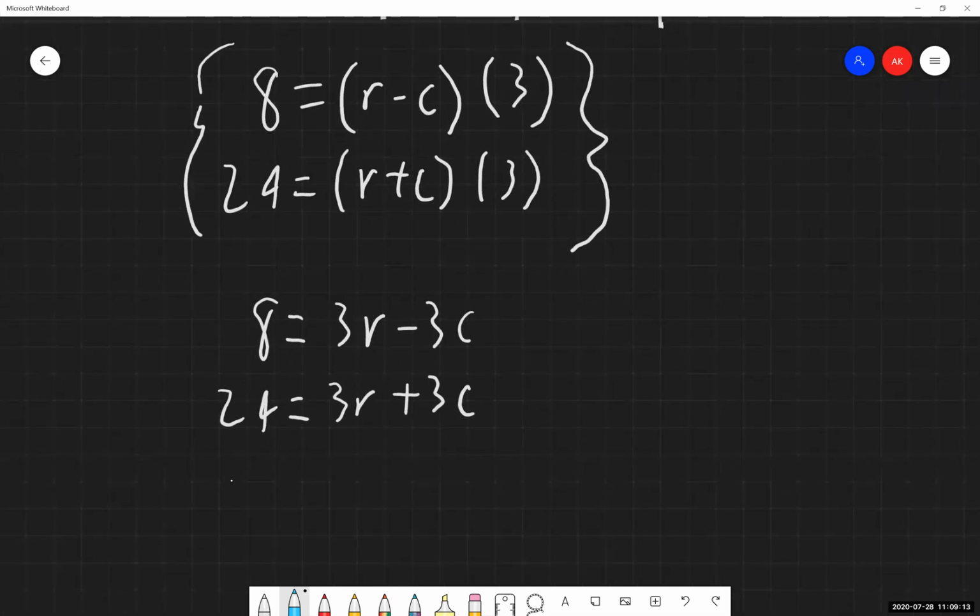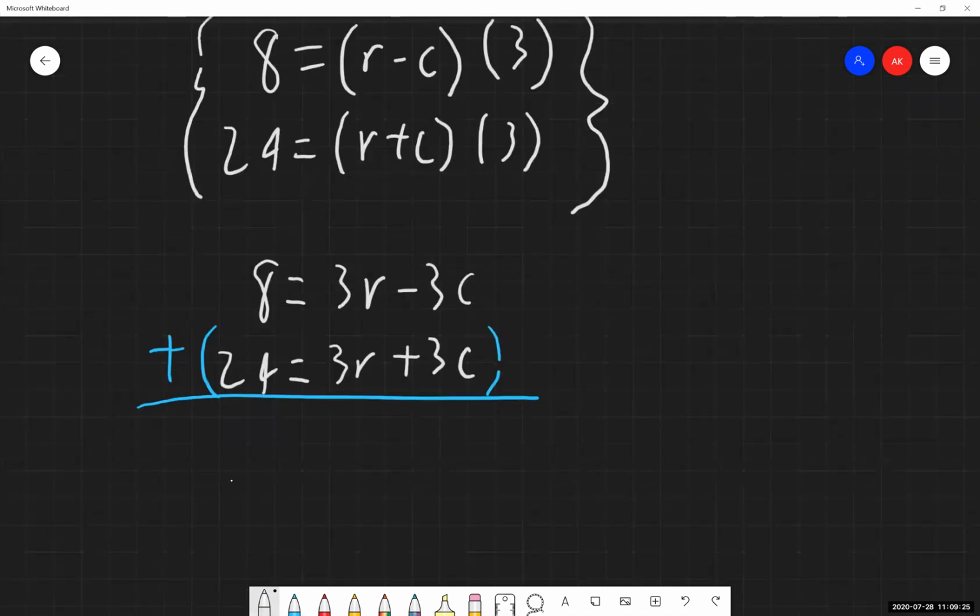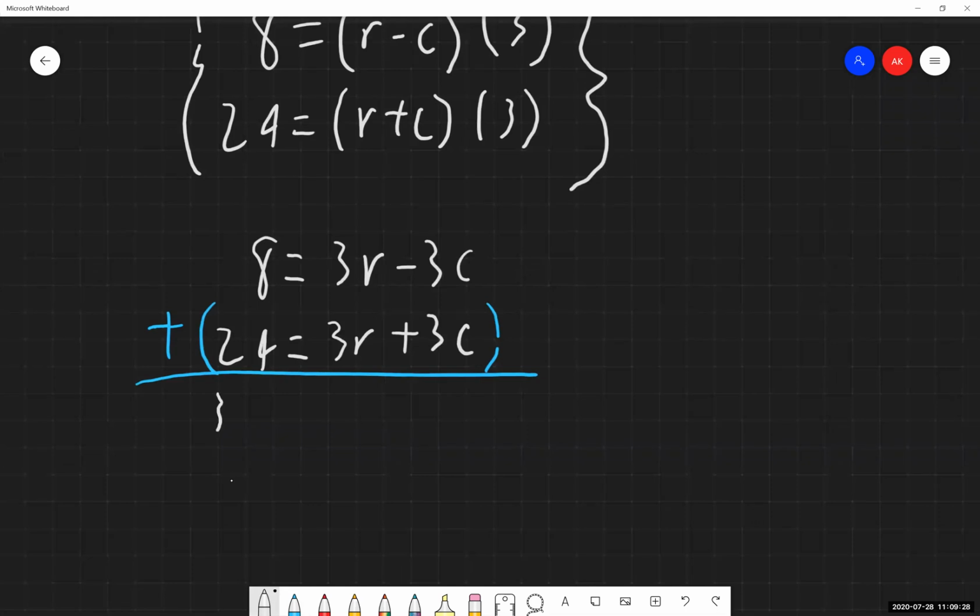So because we have additive inverses, we are going to be adding these together vertically. So 8 plus 24, that's going to give me 32. 3r plus 3r, that's going to give me 6r. And then negative 3c plus 3c, those are going to cancel. It's going to be gone entirely. So now I have 32 is equal to 6r. I don't want 6r, I just want 1r. So I'm dividing both sides by 6.